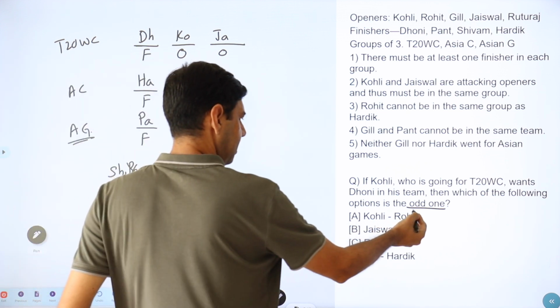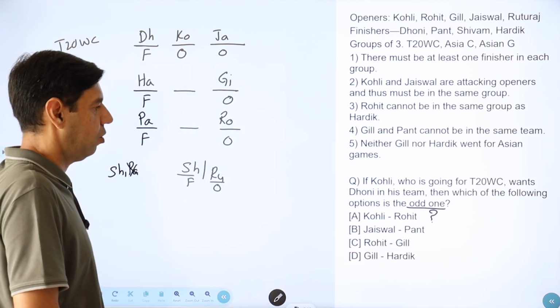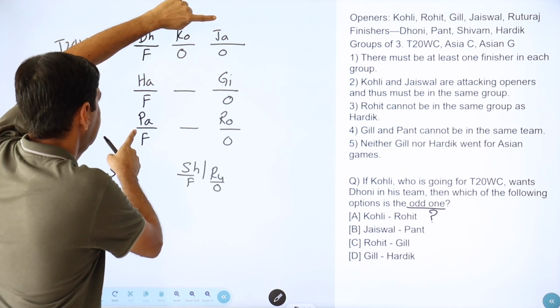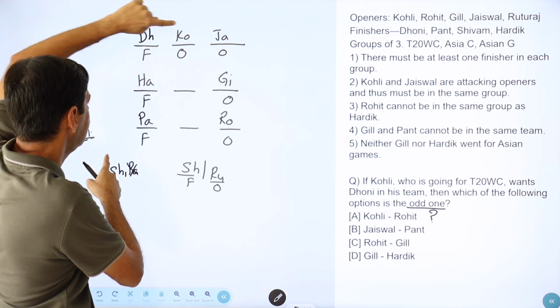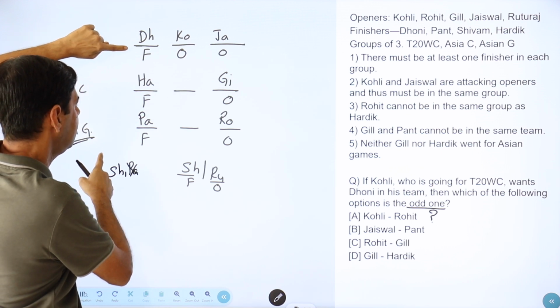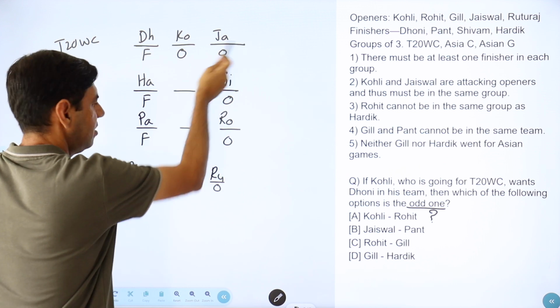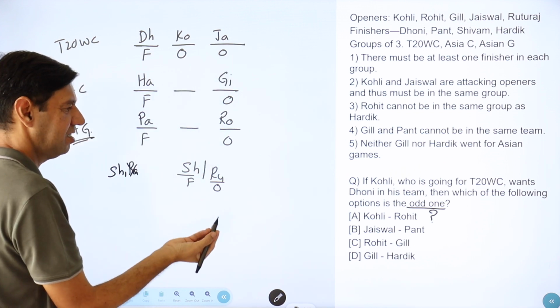So I can't get anything that makes them odd. Jaiswal, Pant. Same issue. Jaiswal is in a team with 1 finisher. Pant also could be in a team with 1 finisher. One is an opener, one is a finisher. But I don't think opener or finisher is the issue here.